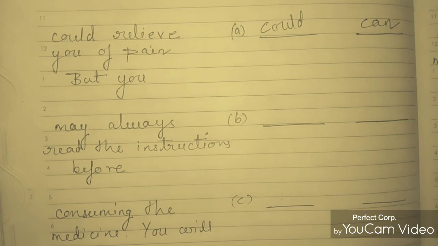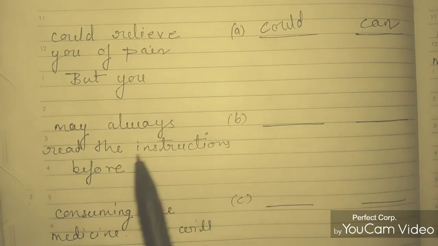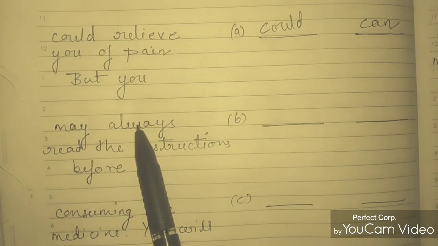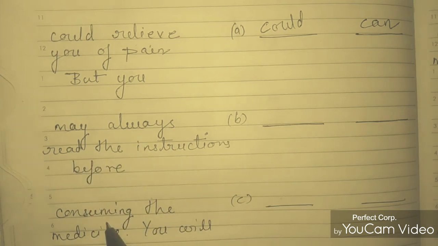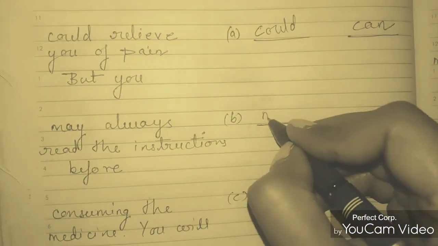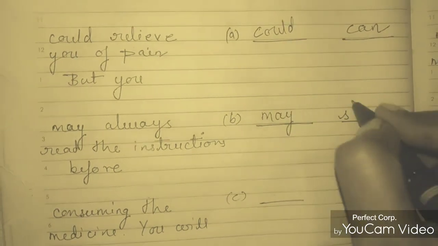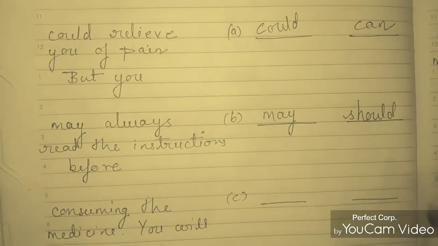So for duty we use the modal should, to express duty. So in this the error is may, but you should always read the instruction before consuming the medicine. So here incorrect is may and the correct one is should.